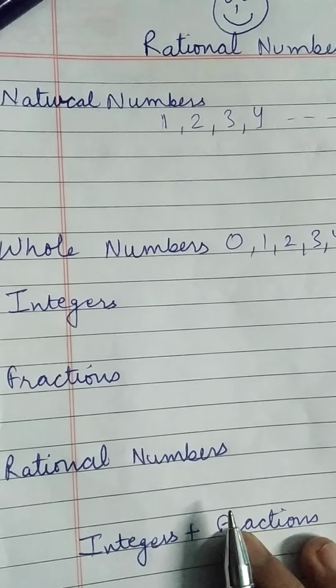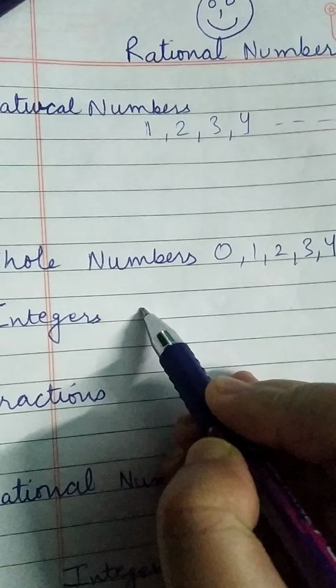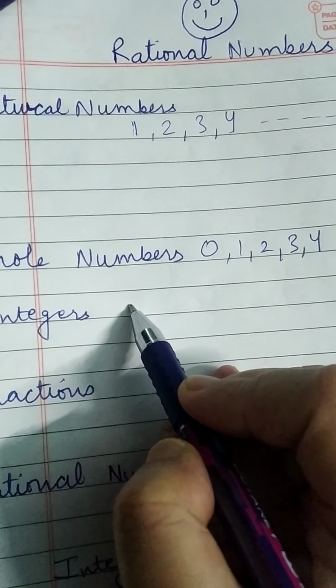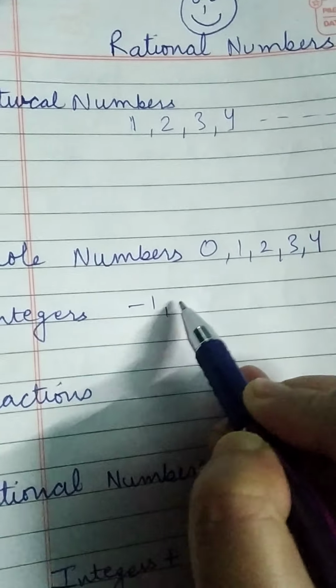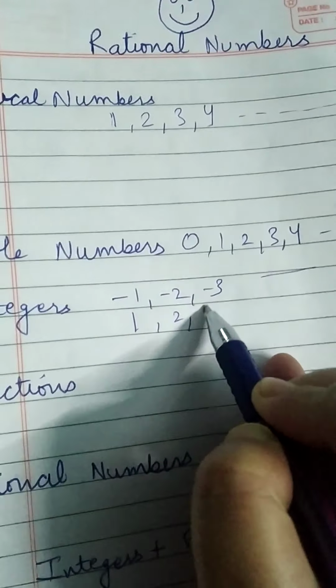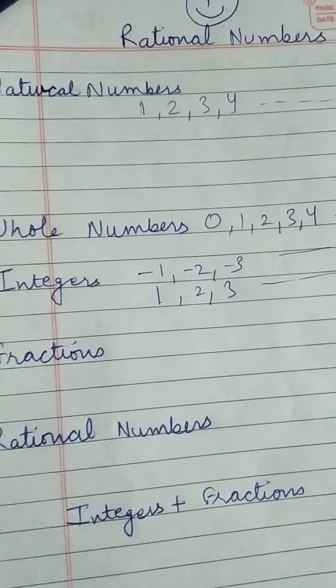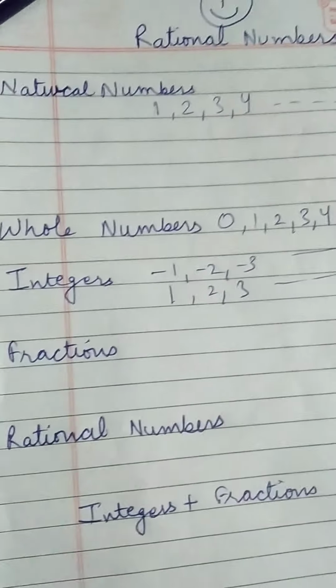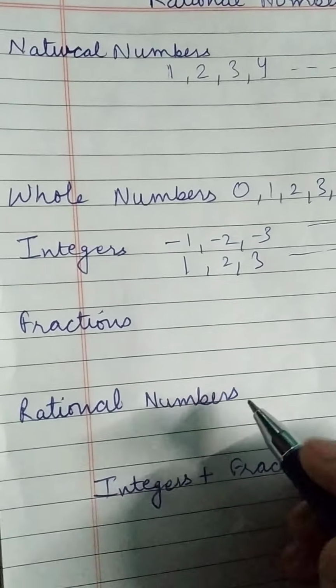Then we talk about integers. Integers we also did. Yes, my dear children, they are the negative numbers and the positive numbers, that is -1, -2, -3 and 1, 2, 3 and so on. This we did in the first chapter. Very easy for you who are all great mathematicians.